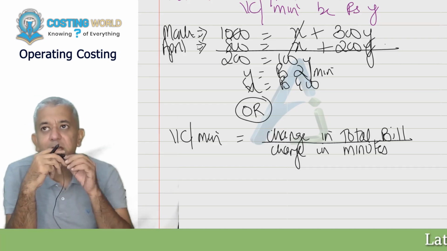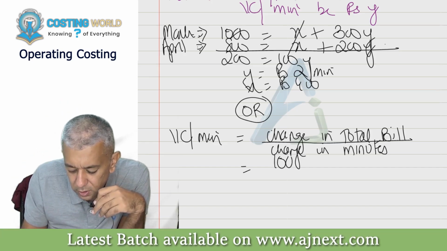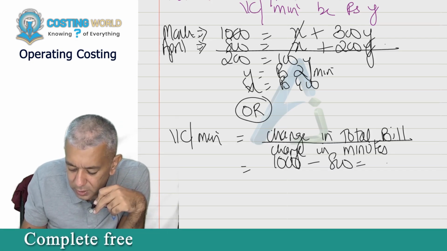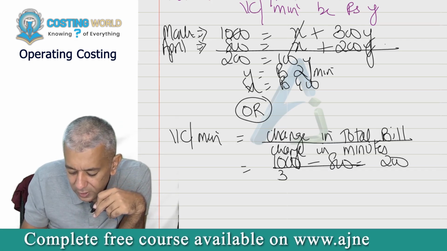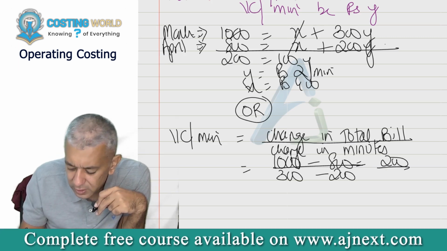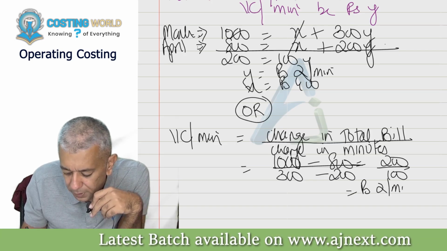Does this formula make sense to you? So therefore this will be 1000 minus 800, so 200 is a drop in the bill, and that is because of 300 minus 200, that is equal to 100 minutes. So therefore this will be rupees 2 per minute.